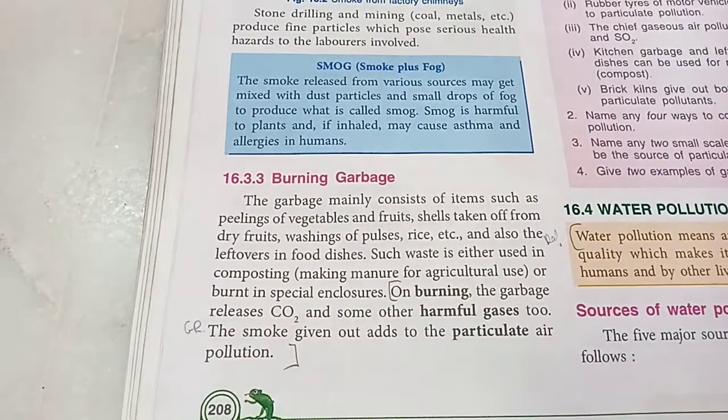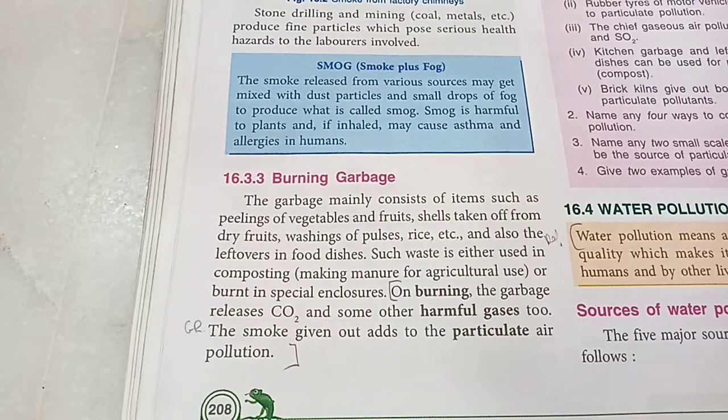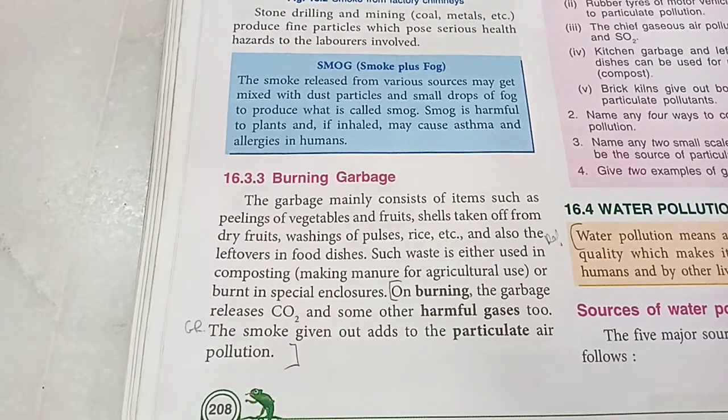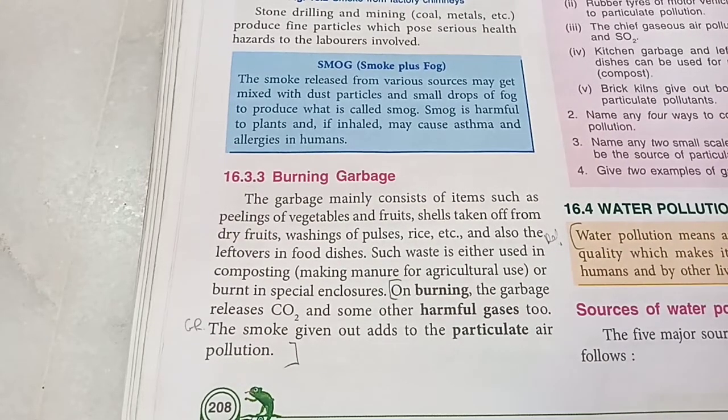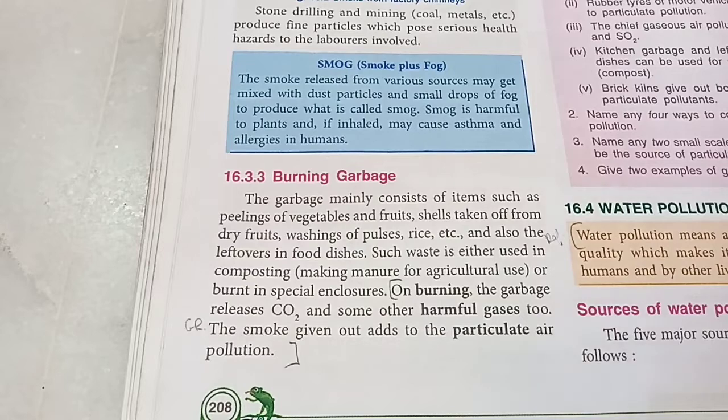Next source of air pollution is burning garbage. Burning garbage is a quick way to get rid of it, but it's not wise to do this because when we burn it, the garbage gives out harmful gases. And the smoke also adds to particulate air pollution. Rather, the garbage should be segregated into wet waste and dry waste. The wet waste should be decomposed to form compost, and the dry waste can be recycled.